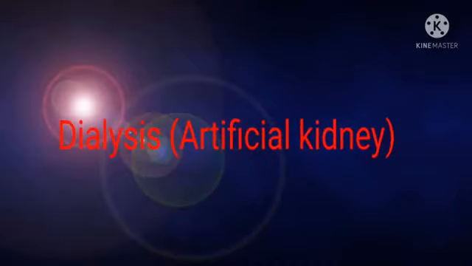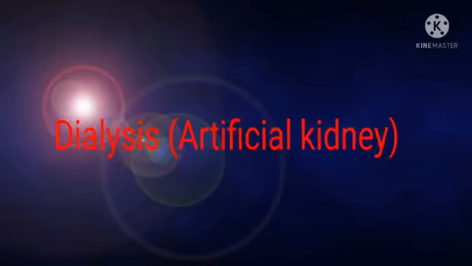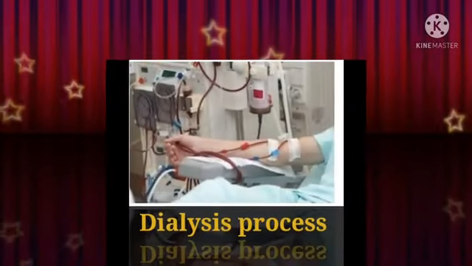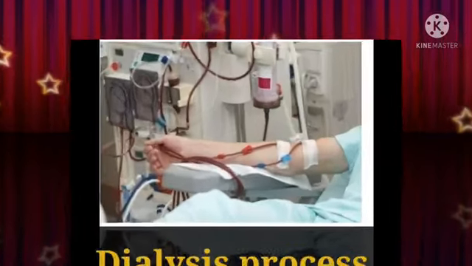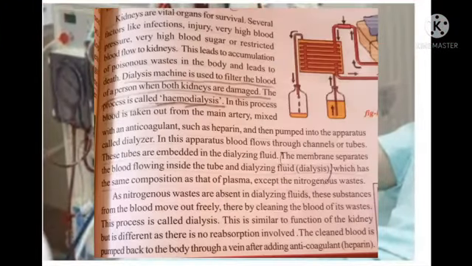Our next topic is dialysis, the artificial kidney. Children, observe this picture. This is a dialysis process. Are you observing? Okay. Kidneys are vital organs for survival. Several factors like infections, injury, very high blood pressure, very high blood sugar, or restricted blood flow to the kidneys can damage them. This leads to accumulation of poisonous waste in the body and leads to death.